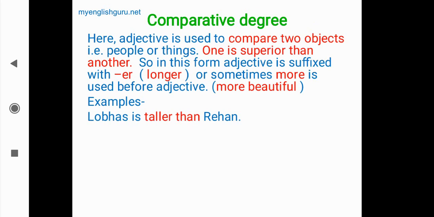So Lobus is taller than Rehan. The word than is used in comparative degree after the adjective. A pen is mightier than a sword. Here mighty, mightier, mightiest. So mightier than a sword. Here than is used after the adjective, and er is added to the adjective. This is an example of comparative degree.